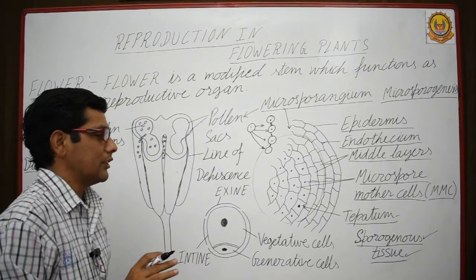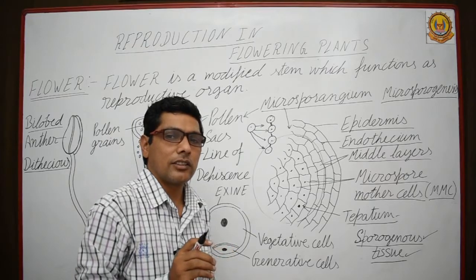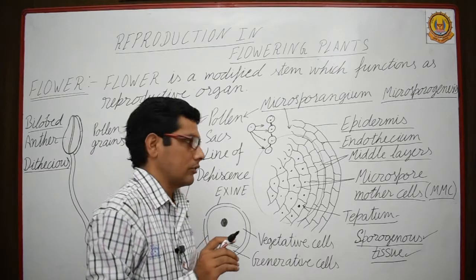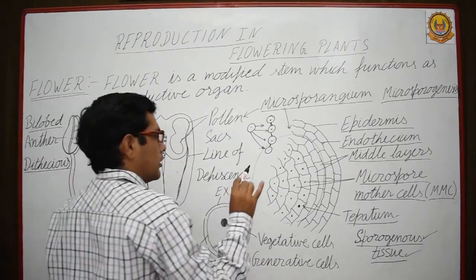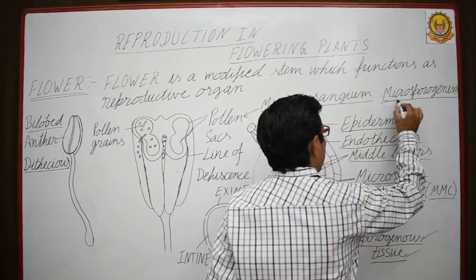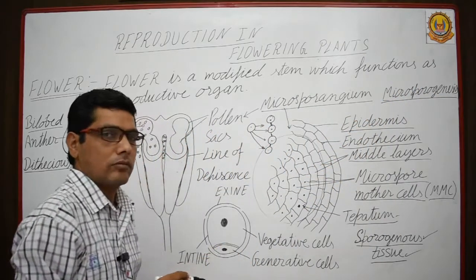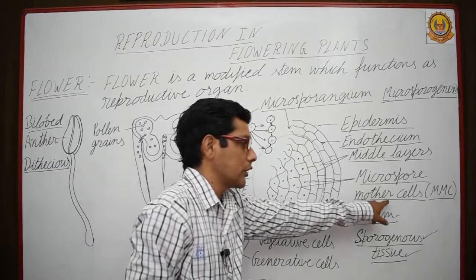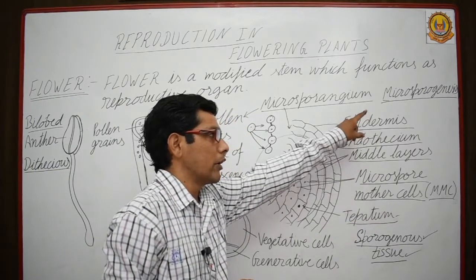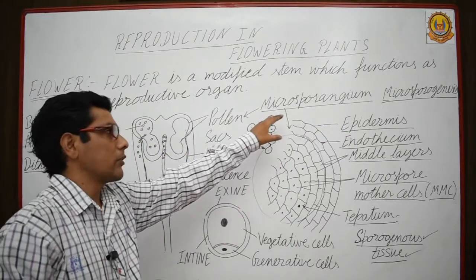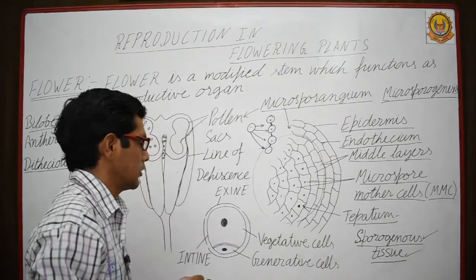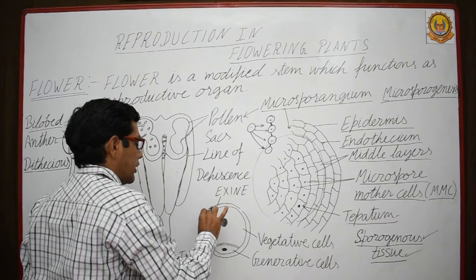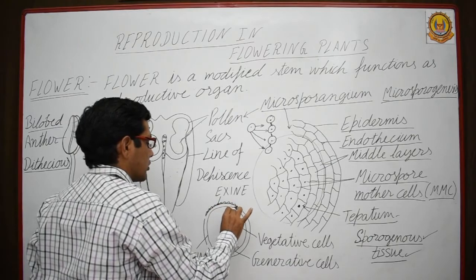Now let's see what exactly is the structure of a typical pollen grain. Pollen grain is formed after the process of microsporogenesis, where in pollen sacs, microspore mother cells result into microspores. Now what exactly is the structure of a pollen grain? A pollen grain comprises 2 layers.